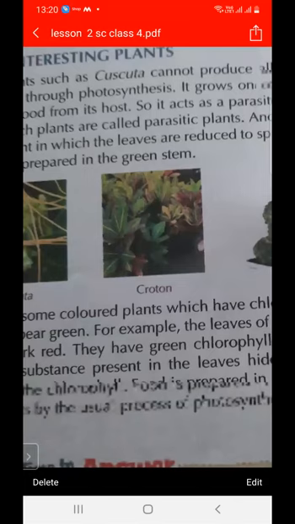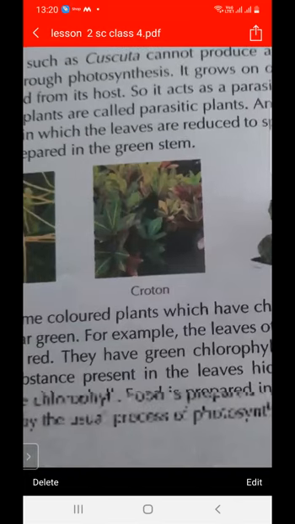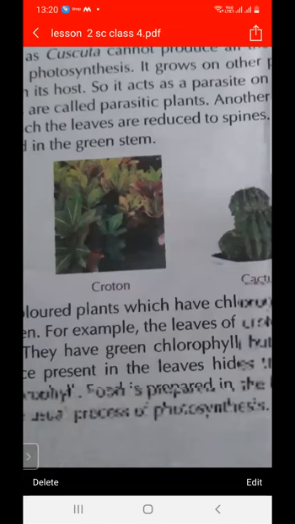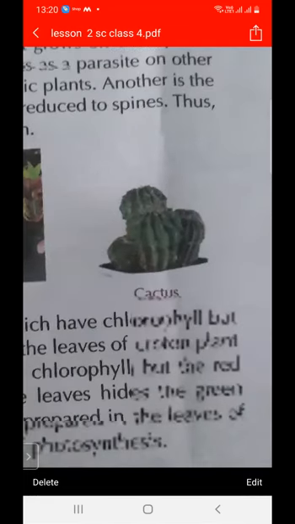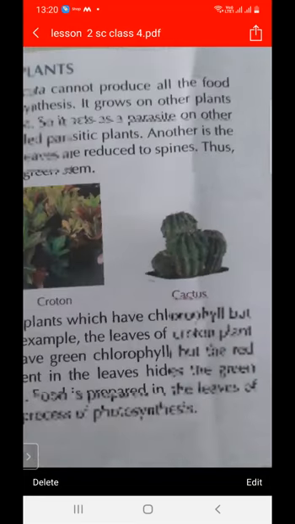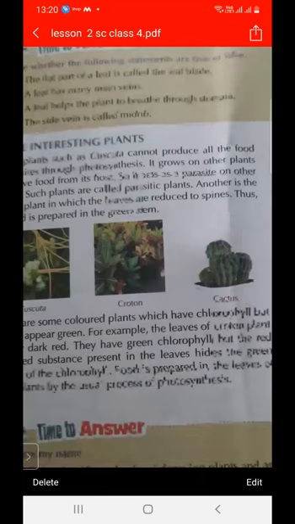And what is the special characteristic of croton? Its leaves are red in color, but they contain chlorophyll. The green color of the leaf is masked by the red color, but they make their food with the help of photosynthesis. And what is the special characteristic of cactus? Its leaves are reduced into spines, and this special feature helps them, as food is prepared in the green stem.